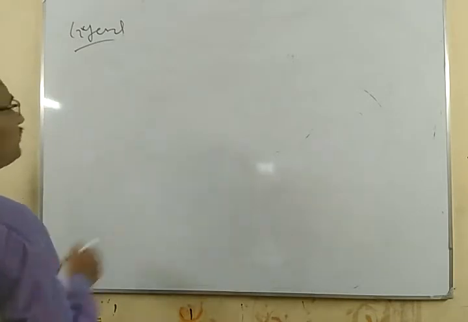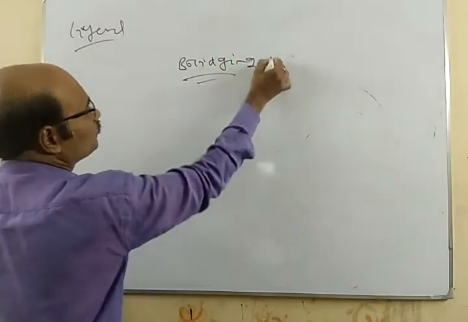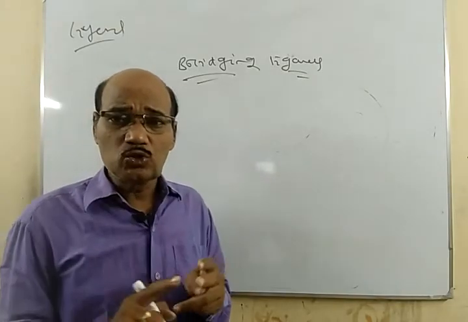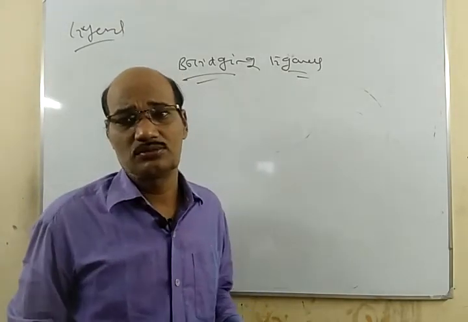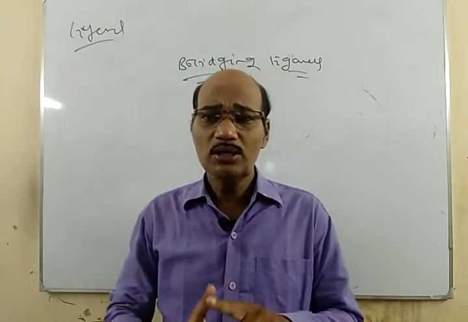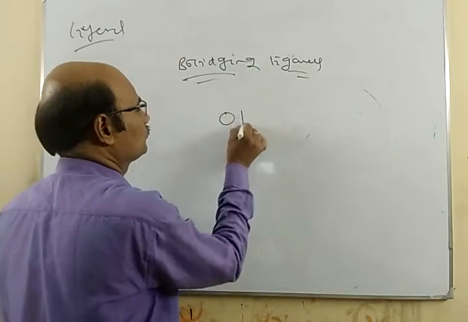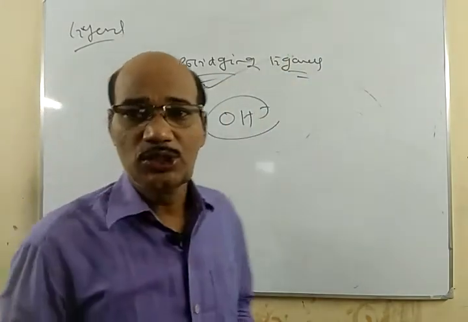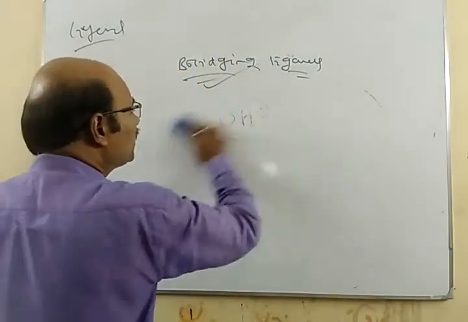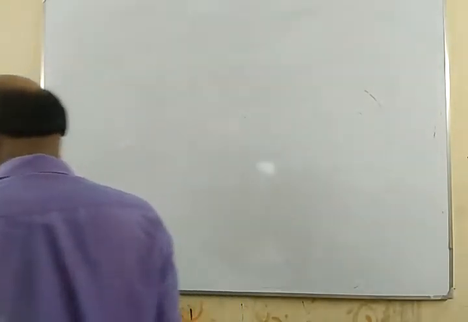And we have sometimes ligands which can donate the electron pair at a time towards two different metal atoms. Those ligands which can donate electron pairs at a time to two different metal atoms are called bridging ligands, like OH minus. So these are the different kinds of ligands. Now we have discussed this complex compound, different parts of complex, and also different kinds of ligands.